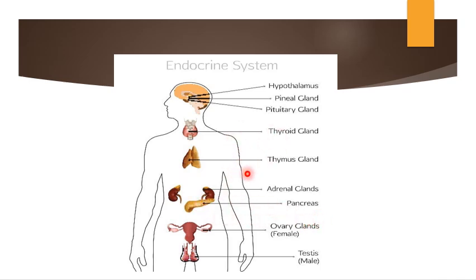Okay, so have a look at this picture, different glands. The first one is the hypothalamus, you can see here, the pineal gland, and also we have a pituitary gland in our head region, and we have a thyroid gland in our neck region, we have a thymus gland in our lung region, we have an adrenal gland above our stomach, and we have the pancreas here, and we have another important gland, that is the ovary in females, and testes in males. Okay, I hope you understand about these glands. If you did not get it properly, please go through this video again, you will understand better. Come, let us move on to the next slide.